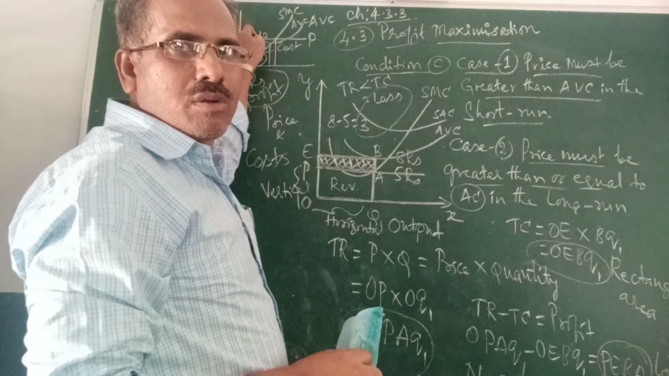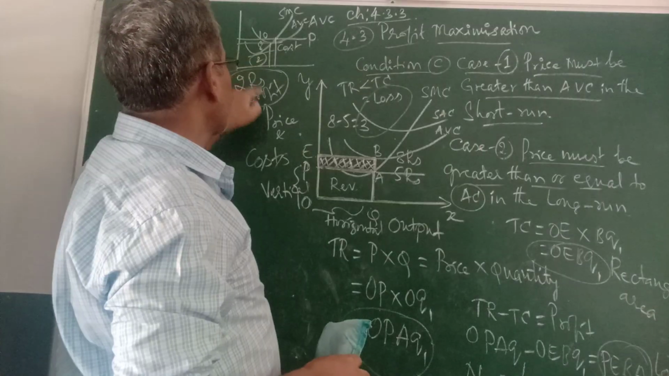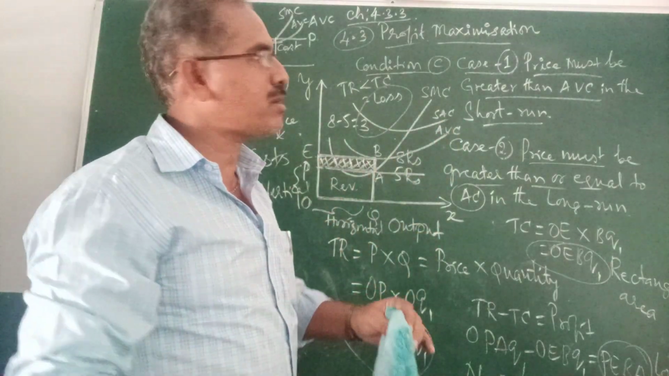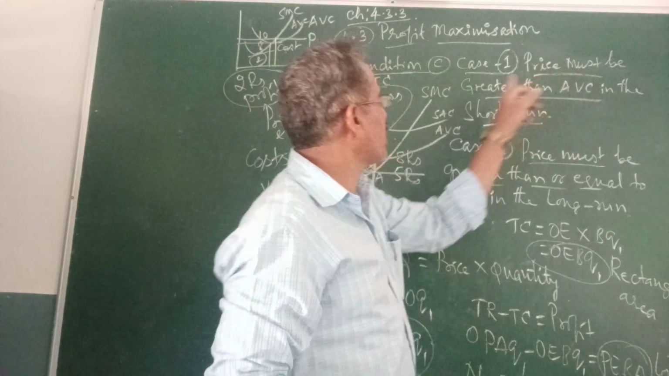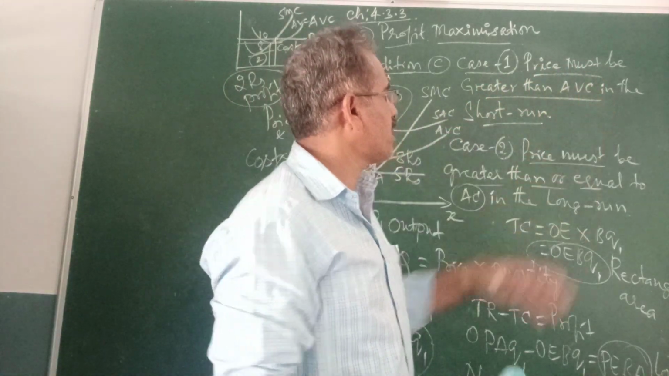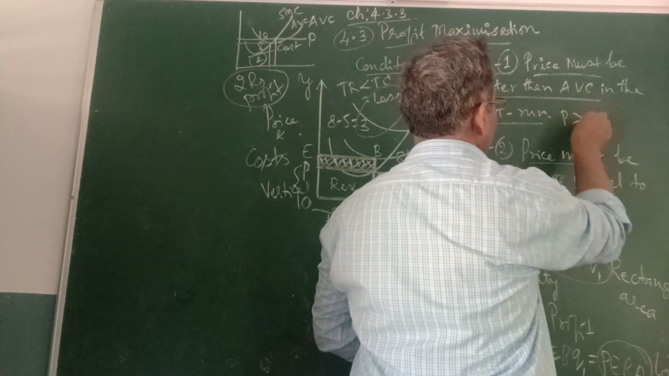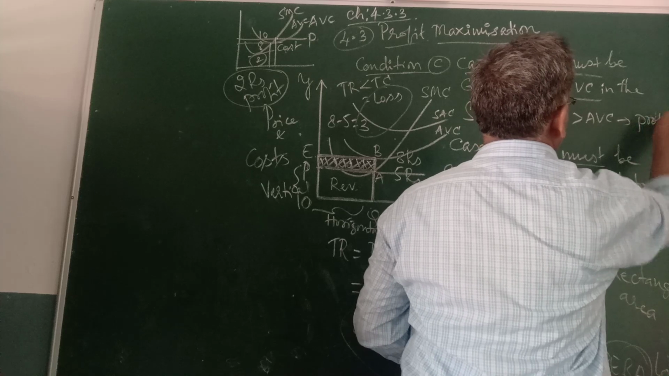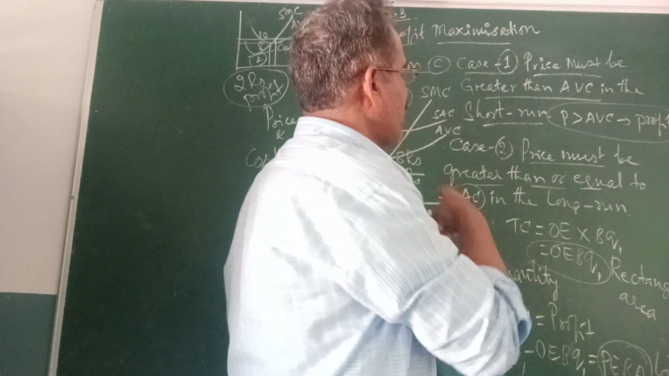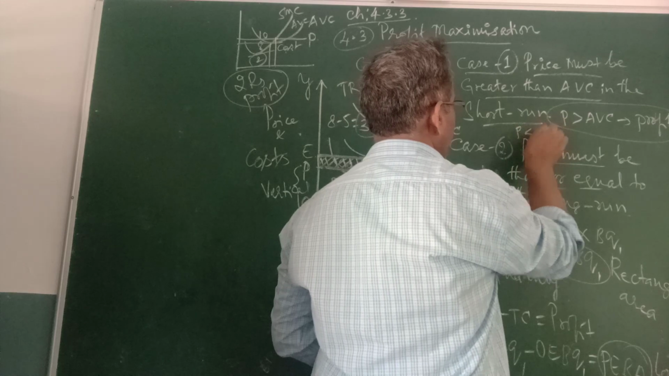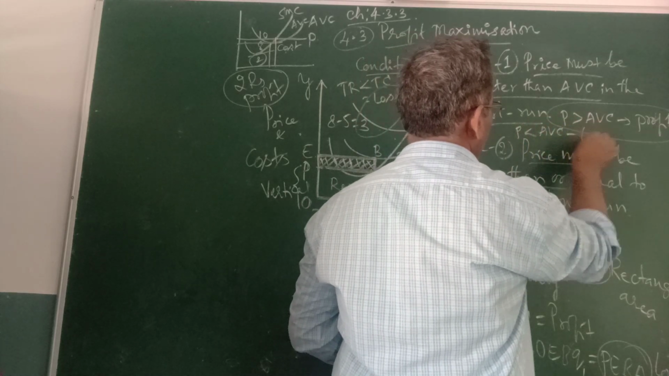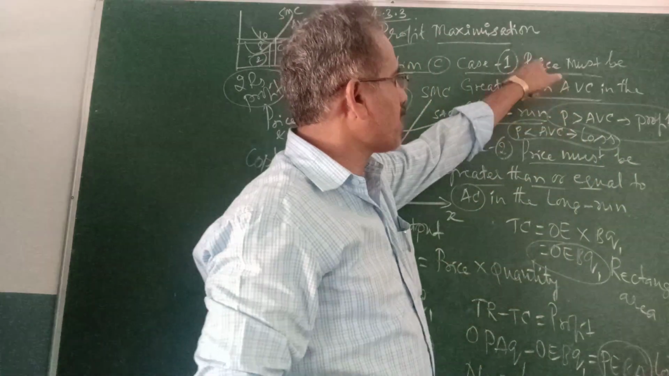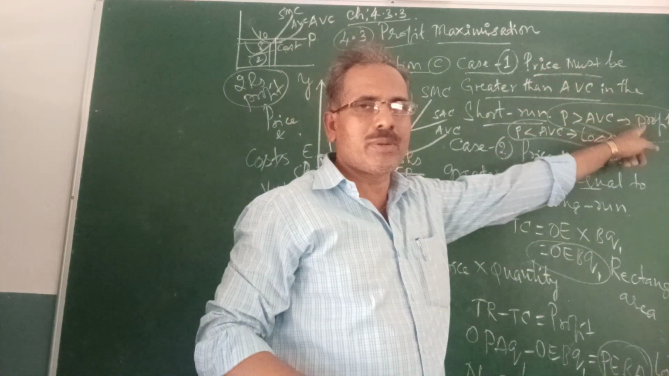When price is more and cost is less, automatically we can have profit. That is why the firm in the short run can get profit only if the condition is that price is greater than AVC. That leads to profit. Here the price is less than AVC, so it is a loss. According to the condition, if price is greater than AVC, profit comes.